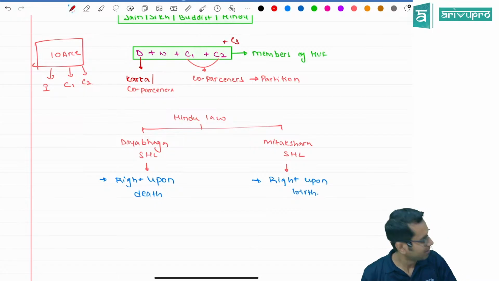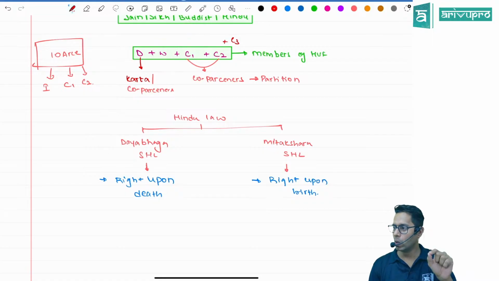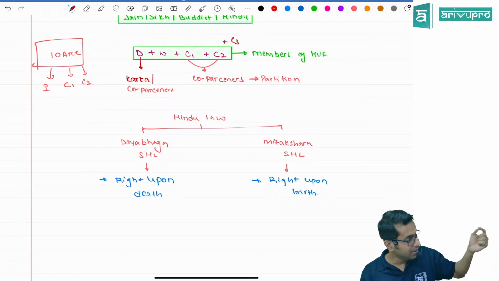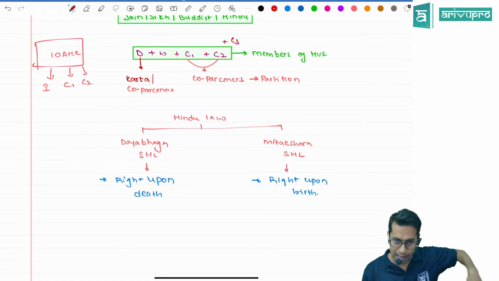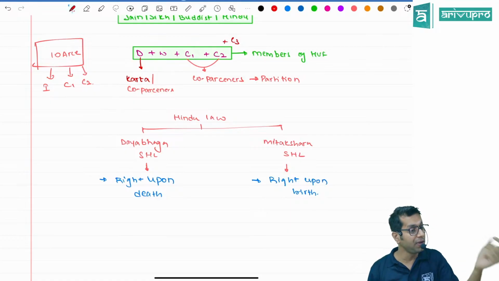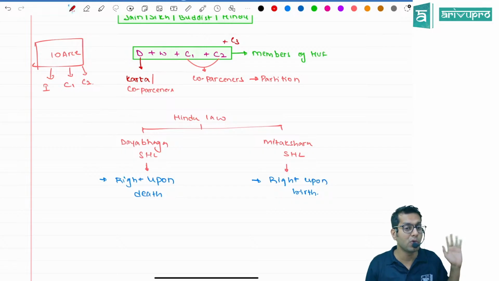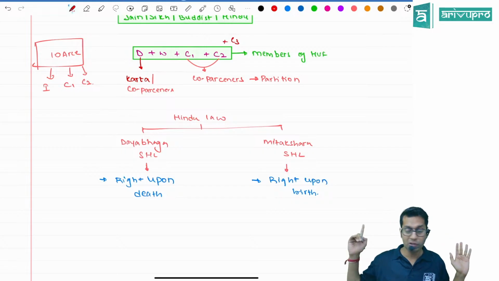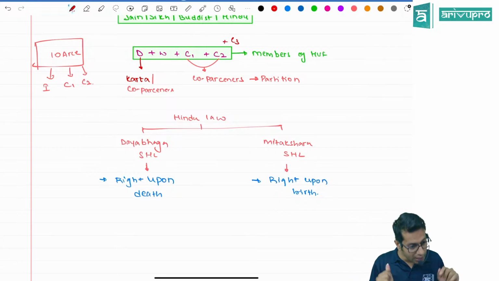Mitakshara school of Hindu law says what, sir? Daya Bhaga says only when I die, the co-partners who are alive will get the share in the HUF property. Meaning before my death, I can transfer property to anyone. But in case of Mitakshara, it is not like that. In Mitakshara, they can ask right upon their birth. So they can ask for partition.